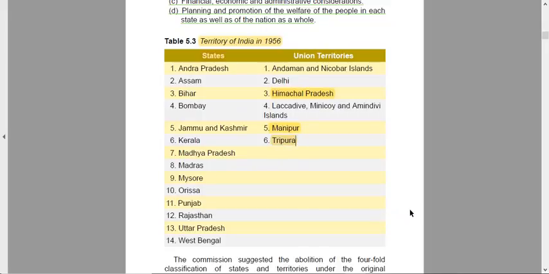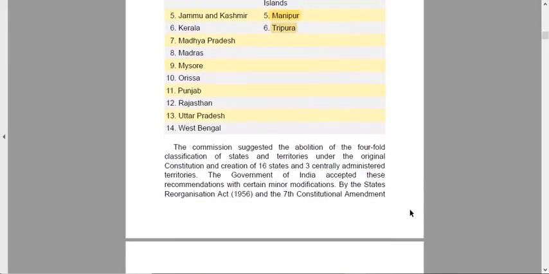The commission suggested the abolition of the fourfold classification of states. It rejected the Part A, B, C, D classification of states under the original constitution and created 16 states and 3 centrally administered territories. So Fazal Ali suggested this, but the government of India finally accepted this with certain minor modifications. Certain of these recommendations were accepted and certain of them were not accepted.